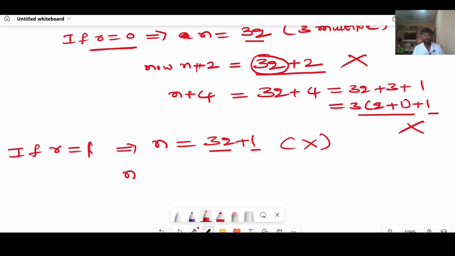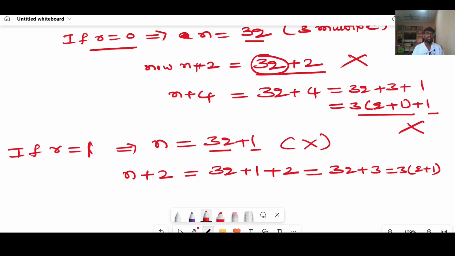When you add 2 on both sides in the second case, you will get 3q plus 1 plus 2. This can be written as 3q plus 3. If you take 3 as common, 3 times (q plus 1). It is a multiple of 3, right? Therefore, we can conclude that it is divisible by 3.